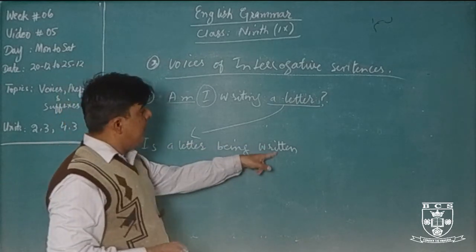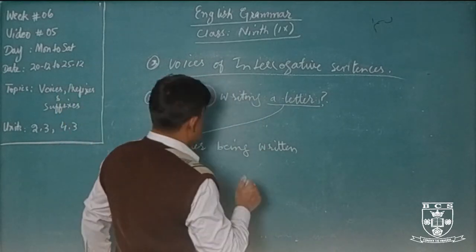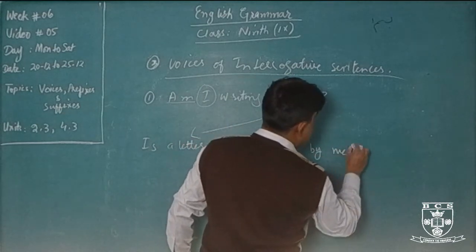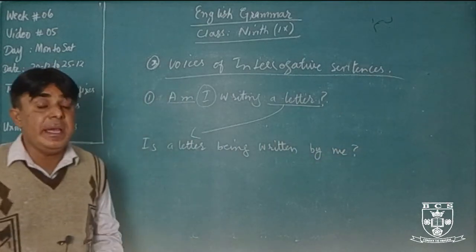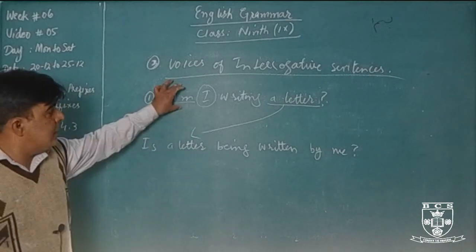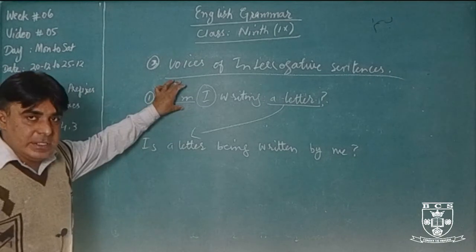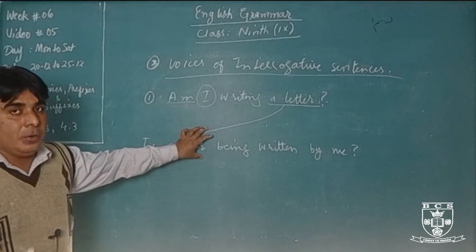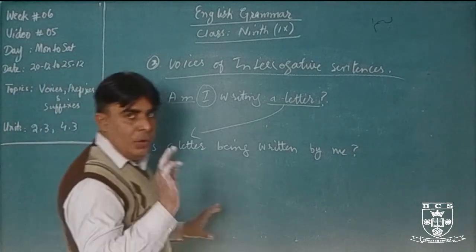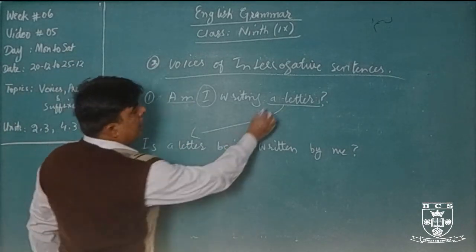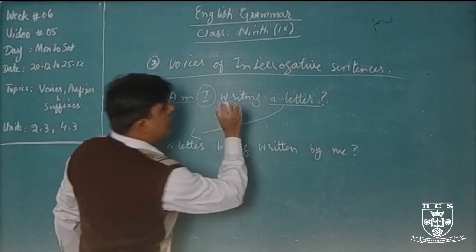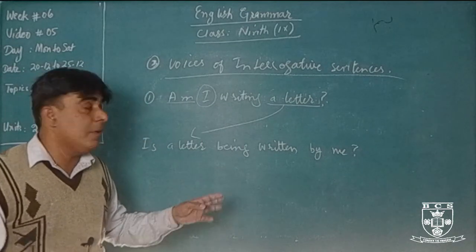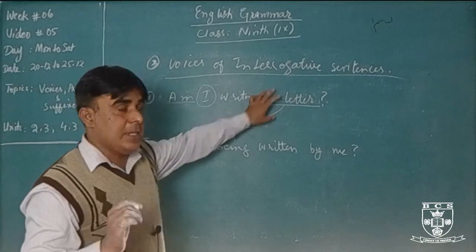So this has been written in American. Is the letter being written by me? Is a letter being written by me? This is interrogative, and the active voice is interrogative, so we will also use passive voice in interrogative form. Okay. We will use the helping verb because of the object. First of all, we will see which is the object here and which form of helping verb will be used with this object, in passive form.